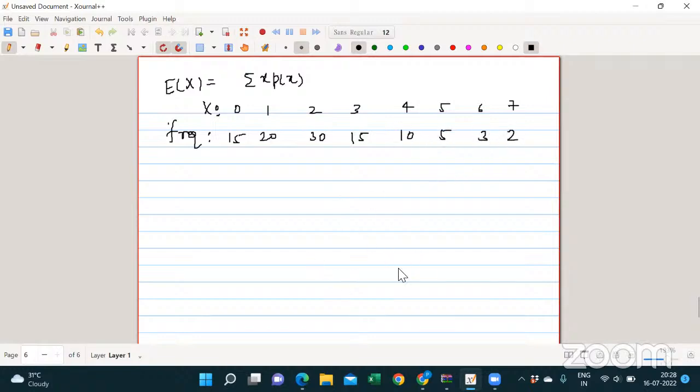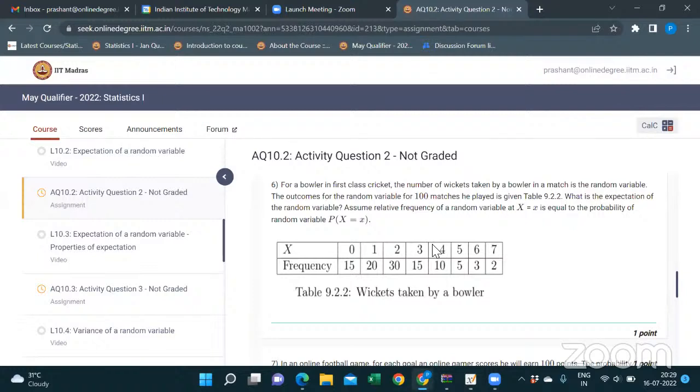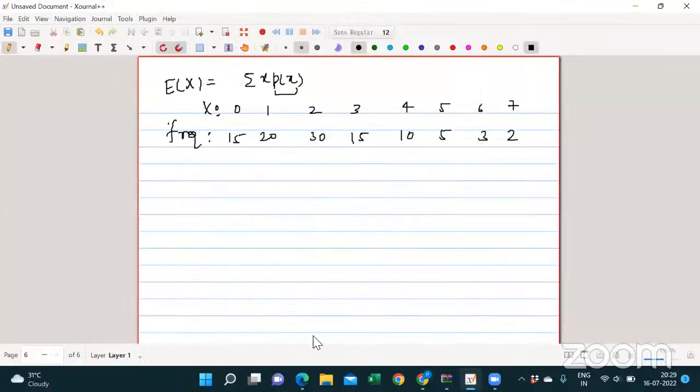Now, if you see, what is this? This is the probability, right? So here you need to find the probability. If you see in the question, it is given that assume relative frequency of random variable is equal to probability of random variable, right? That means here you have to find the relative frequency of the random variable, which is the same as the probability.